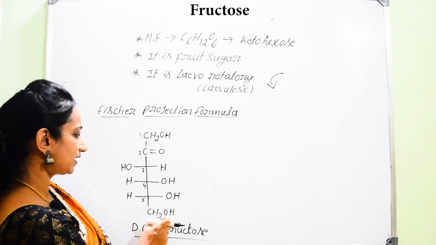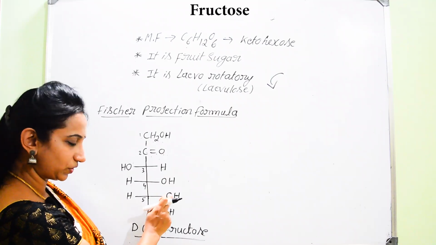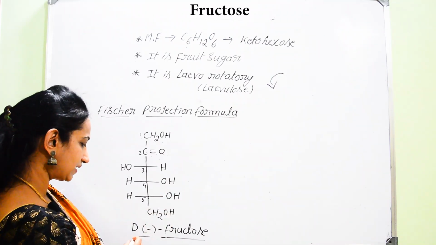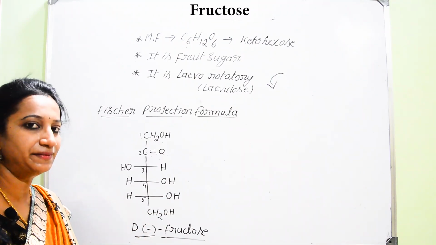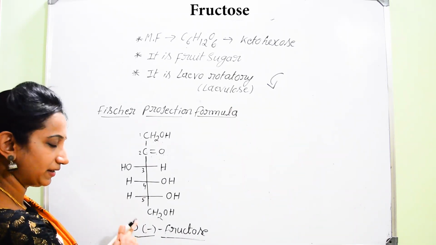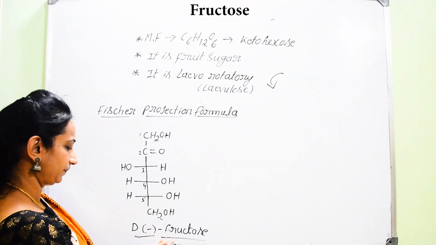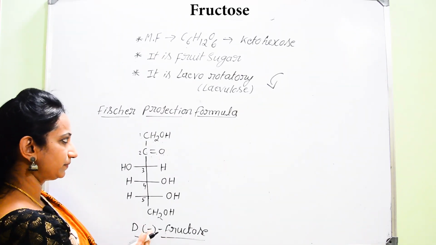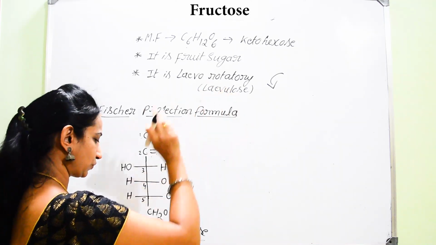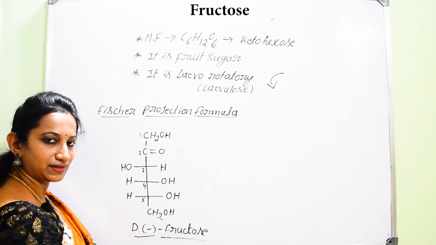In this case also the highest asymmetric carbon has the OH group on the right hand side, hence it is also notated by D. So capital D stands for the relative D configuration of glyceraldehyde. Then it is given a negative symbol because, as I told you before, it is levorotatory, and it is given the name fructose itself.